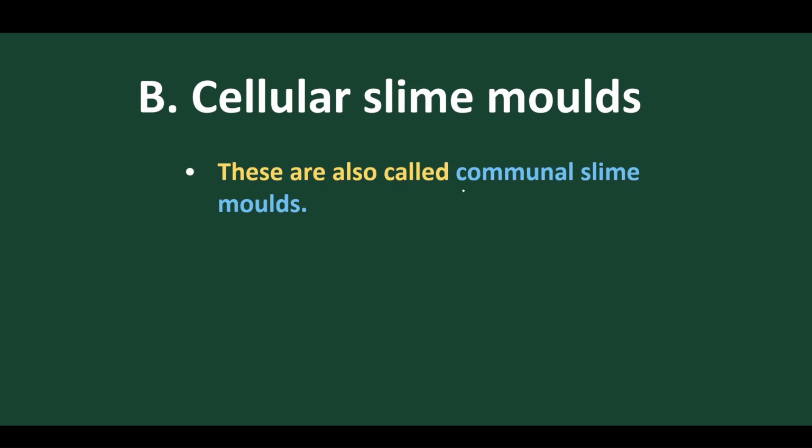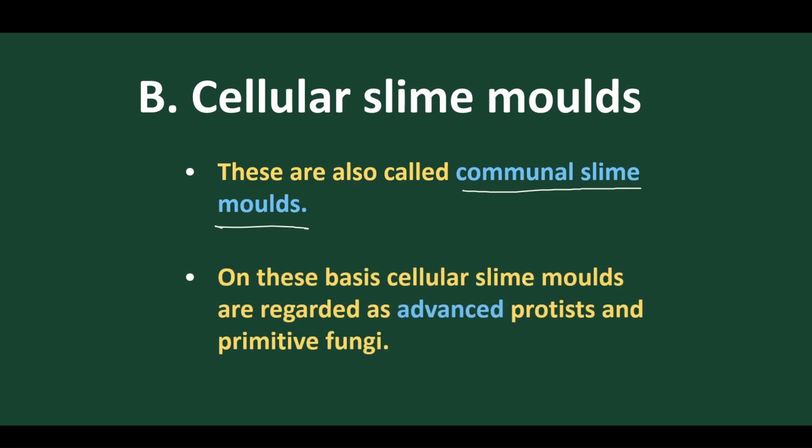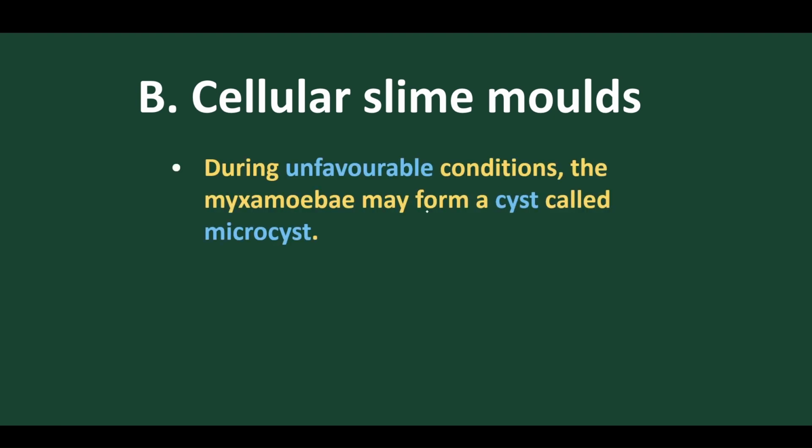This cellular slime mold is regarded as an advanced type of protista, or a primitive fungus but advanced protista. Got it? Clear? Because they have a communal nature, tissue systems start evolving from these cellular slime molds. The beginning of the tissue system is only from this particular organism.